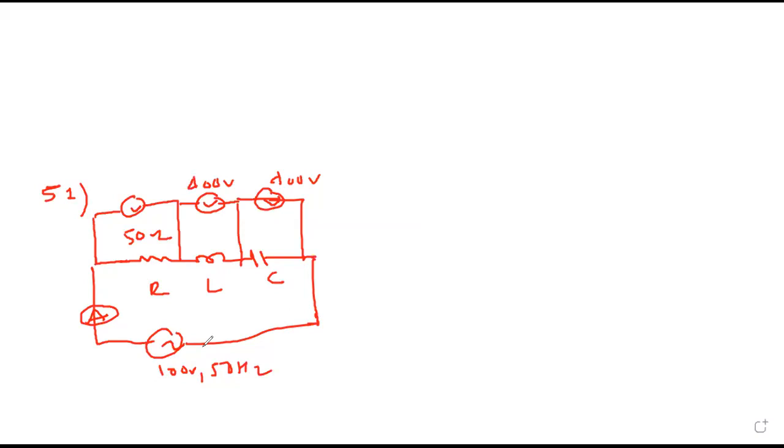Is there any hidden information given? Voltage across inductor and capacitor both are the same. So from this do you get any hidden information? Yes, Ashlesha?